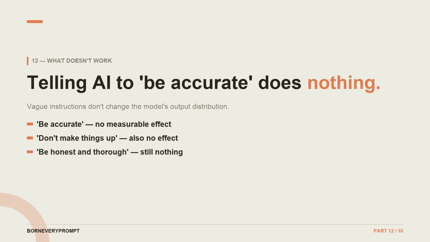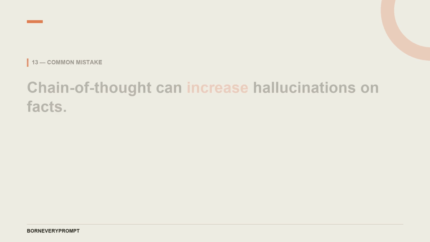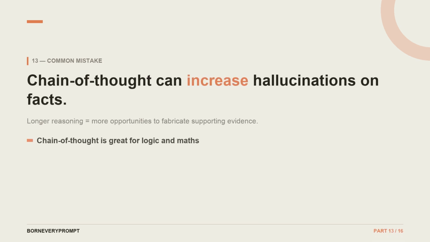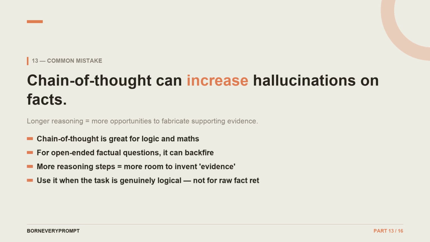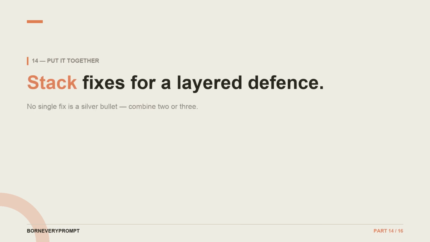Counterintuitive warning: chain of thought prompting can make hallucinations worse on factual questions. More reasoning steps give the model more chances to invent supporting details. The real power is combining these. Constrain the scope, demand a quote, and allow refusal. Those 3 together cut most hallucination risk for everyday tasks.